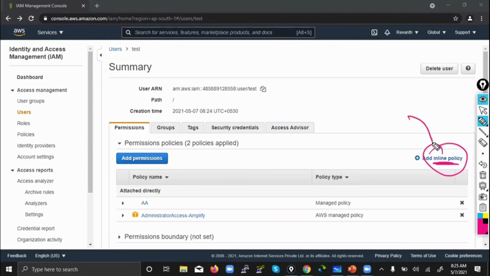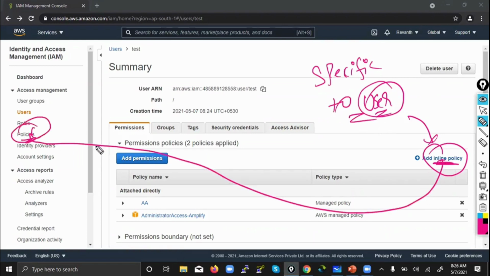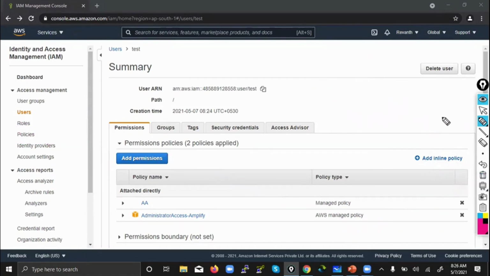What is an inline policy? Guys, an inline policy is specific to a user. That means, can you create an inline policy in the policies console? Is there any option for you to create it? I have shown you just before. If you go to policies, did you see inline policy anywhere? No. So observe carefully: customer policy and AWS managed policy will always be visible in the policies tab.